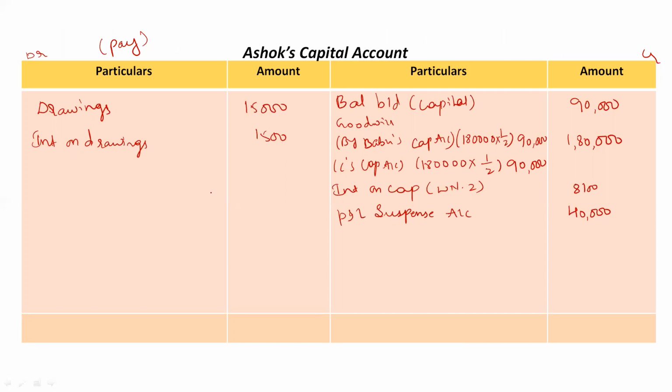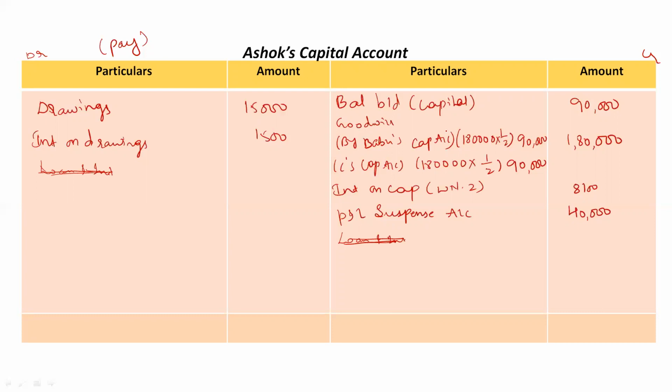Now if in question any loan was given, suppose Ashok has taken any loan from the firm, then we would take loan and interest on loan on the debit side. Then if in case the firm has taken the loan from the partner, sometimes it may happen, Ashok has given some loan to the firm, then we would take loan and interest on loan on the credit side. But in this question neither of them are given.